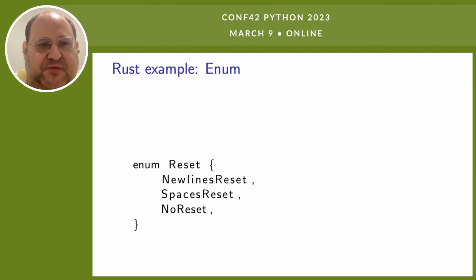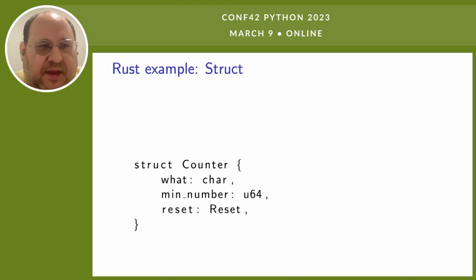So let's start writing some Rust code. The first thing we know is that we need to support 3 options: reset on new lines, reset on spaces, and no reset. So we make it an enum. That would probably be the equivalent to what we would choose in Python, to make it a 3-way enum. And now we have the struct that keeps the parameters of the problem, right? So we want to define the character, we want to define the min number, and what is the reset.